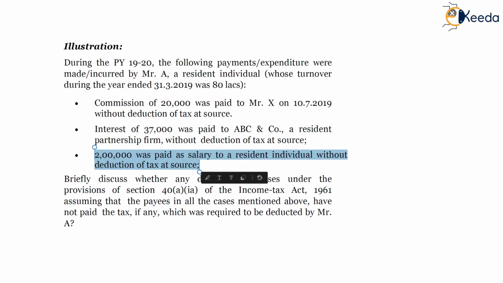Here 30% amount will be disallowed in the hands of the SSC, since the tax audit limit won't be applicable to Mr. A in this case. In the provisions of section 192, there is no such criteria. However, for commission and for interest, there is such a criteria.